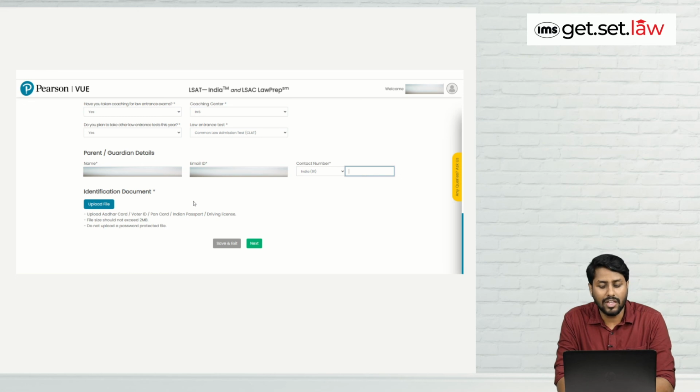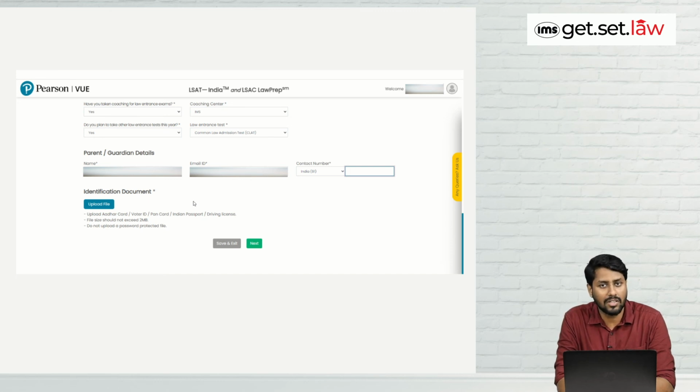Once you have done so, then there will be two options available to you, save and exit, and the next one will be next. So you will have to click on next, then a page will be shown to you. Over there you will have to pay the required amount, and then again you will have to click on proceed, and the last page will be shown to you. That will be the educational qualification details. So you will have to fill the details related to your class 10 and 12. Once you have done so, the application form will be filled.